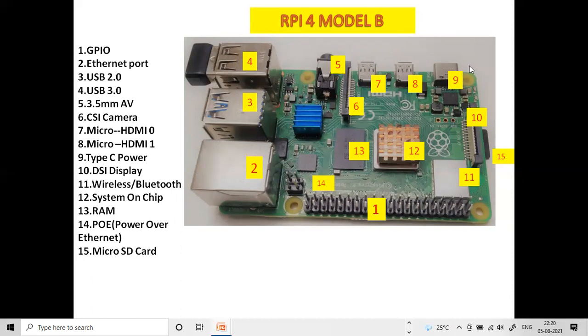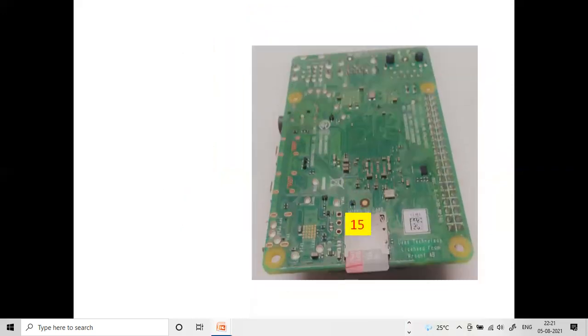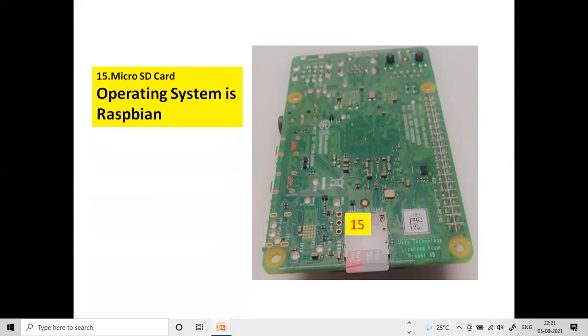Next, ninth one is Type-C power pin, and 10th one is a DSI display port, and 11th one is our wireless and Bluetooth chip. Next 12th one is system on chip, and 13th one is RAM, and the 14th one is this one. This is the PoE, power over Ethernet. Next 15th one, last one, it is micro SD card that you can observe here. So this is the micro SD card slot.